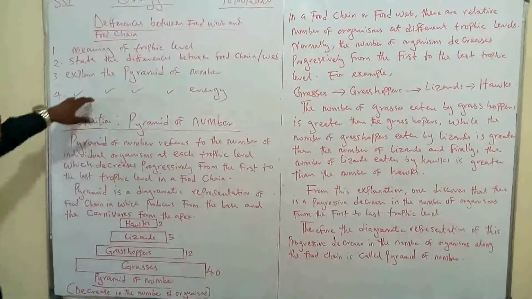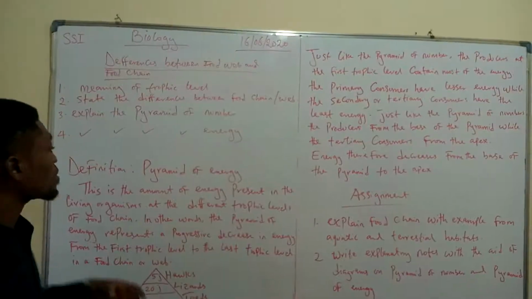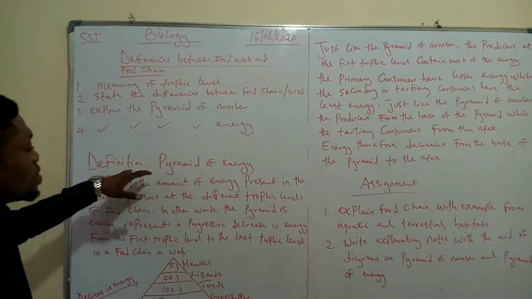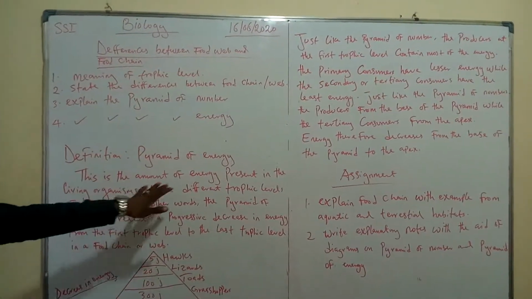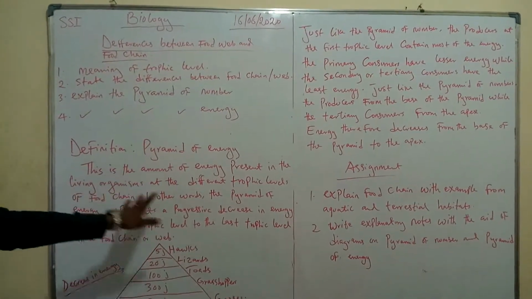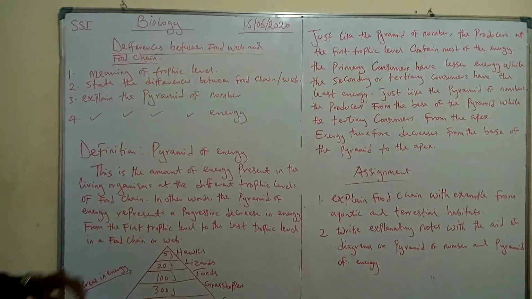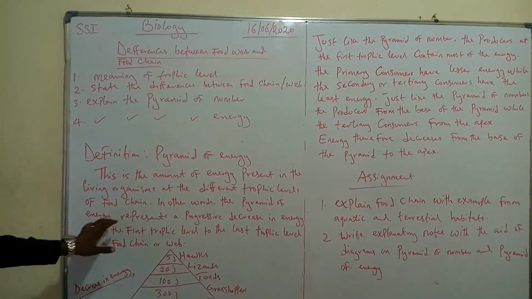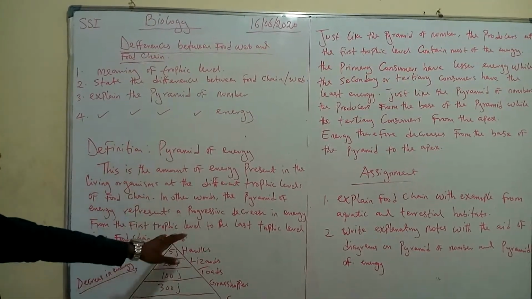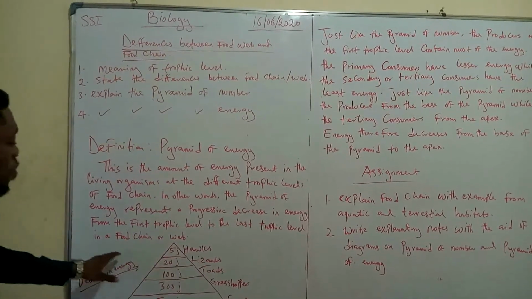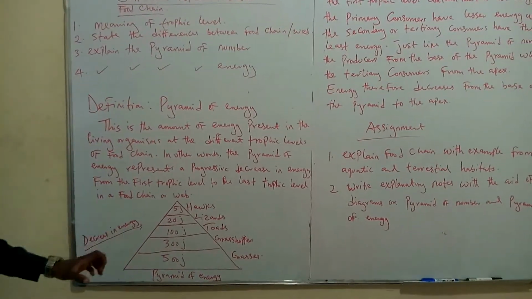Okay, now let us explain the pyramid of energy. Let us now look at the fourth objective, which is the pyramid of energy. This is the amount of energy present in the living organisms at the different trophic levels of a food chain. In other words, the pyramid of energy represents the progressive decrease in energy from the first trophic level to the last trophic level in a food chain or a food web. So now if you look at this, you're going to see the progressive decrease in energy.